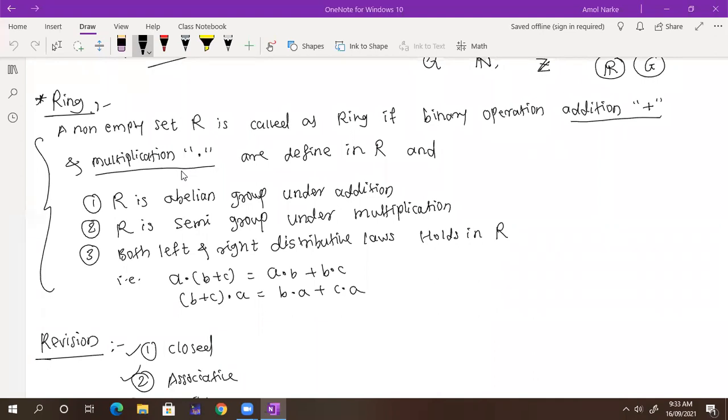What is the meaning of a semigroup? R is an abelian group under addition, and R is a semigroup under multiplication. So tell me, what is meant by a semigroup? A semigroup means that if a set A satisfies only the closure and associative properties, then it is a semigroup.